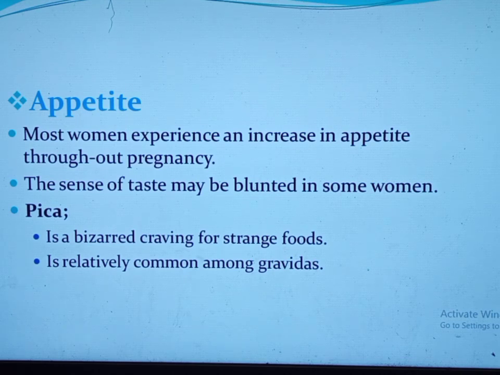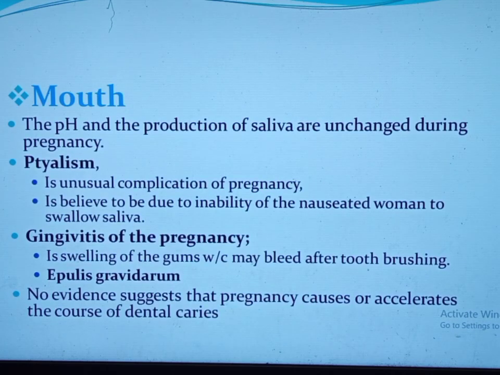Why does pica occur during pregnancy? The exact reason is not known, but it is suspected to be the hormonal changes of pregnancy. In the mouth, the pH and the production of saliva are unchanged during pregnancy. Ptyalism is an unusual complication of pregnancy associated with the loss of 1 to 2 liters of saliva per day. It is more common in a pregnant woman having nausea. It is believed to be due to the inability of the nauseated woman to swallow the saliva. It is not due to excessive production of saliva.